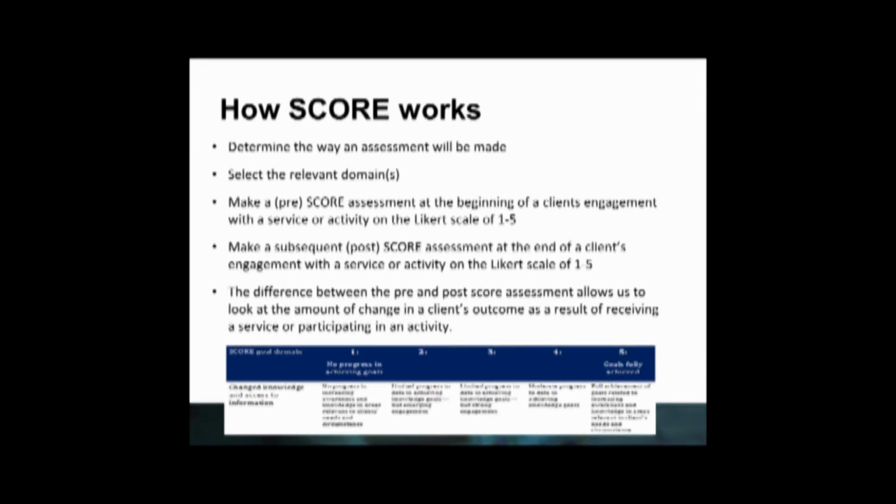So a client would select and express how much they agree or disagree with the particular statement. You would then record a pre-score at the beginning of a client's engagement with a service or activity by selecting one of those numbers on the Likert scale of 1 to 5. At the end of a client's engagement with the service or activity, you would record a post-score. If a client is attending a service or activity long term and you would like to measure their progress, you can record multiple post scores periodically throughout their interaction with that service or activity.